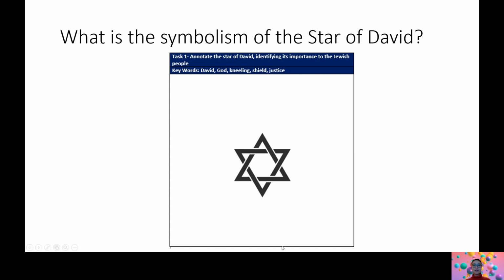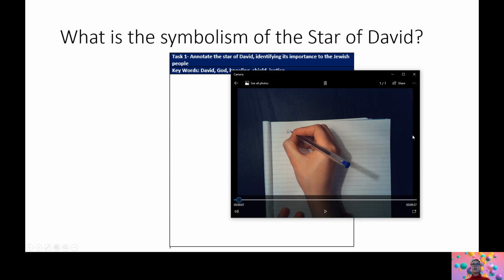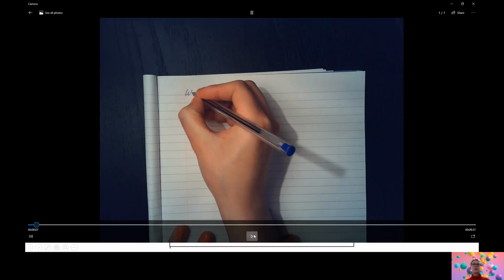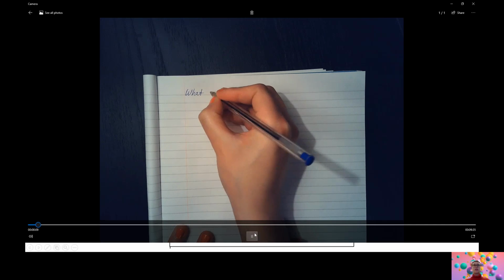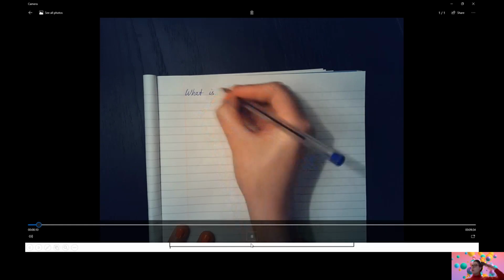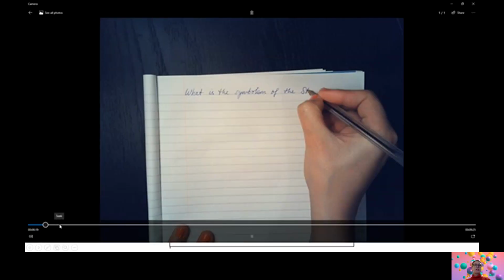All right, for your first activity, I would like you to please write down this question. What is the symbolism of the Star of David? And draw the Star of David and annotate the star, identifying its importance to the Jewish people and using these key words. So I have modeled it here for you, starting off by writing the title. What is the symbolism of the Star of David? Underlining it with a ruler.